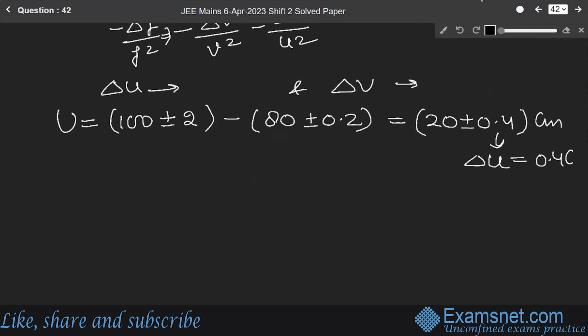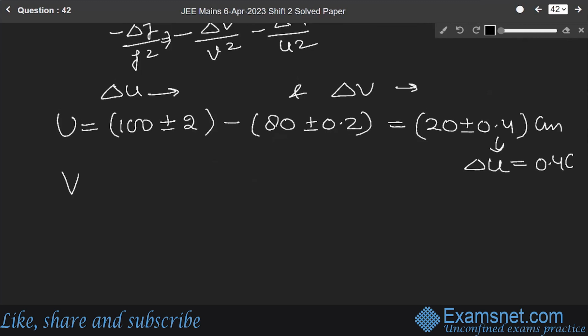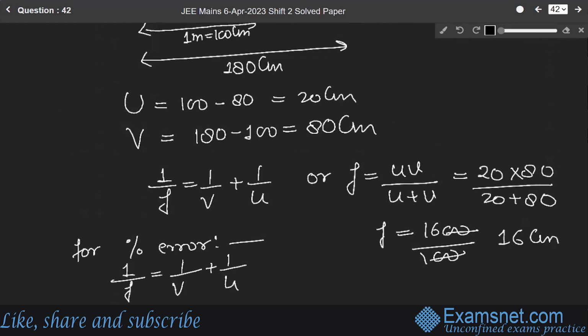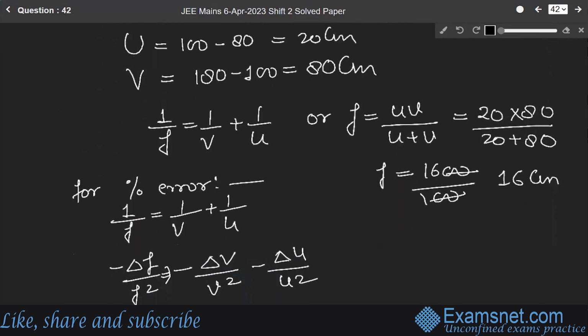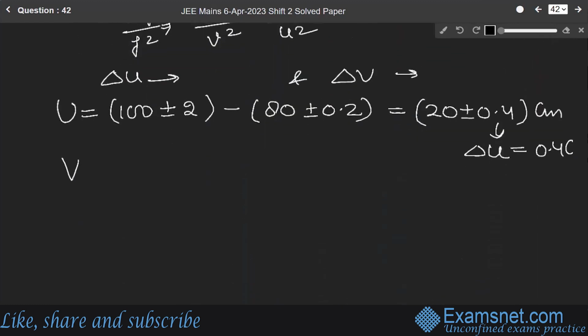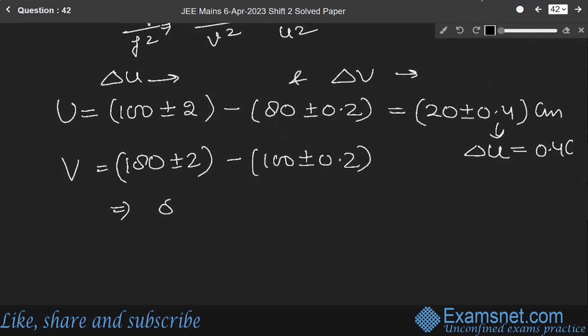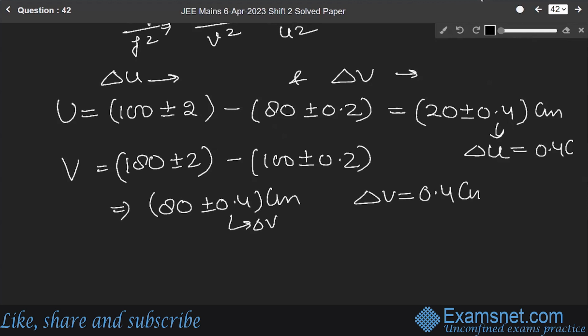And similarly, V will be equal to how much? 180 plus minus 2 minus 100 plus minus 0.2. It will also be 80 plus minus 0.4 centimeter, means delta V will be equal to 0.4 centimeter.